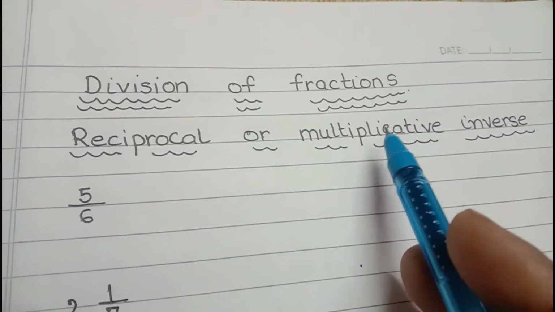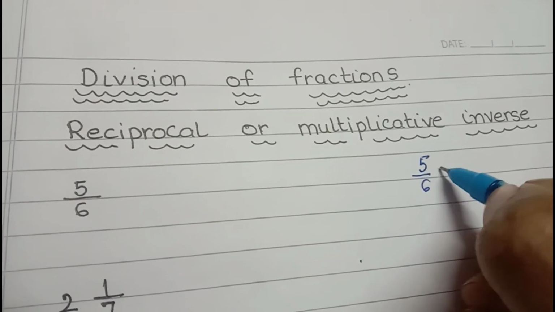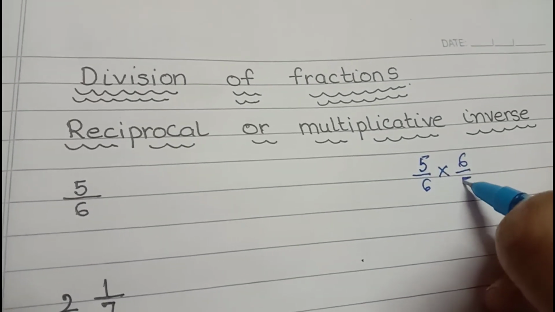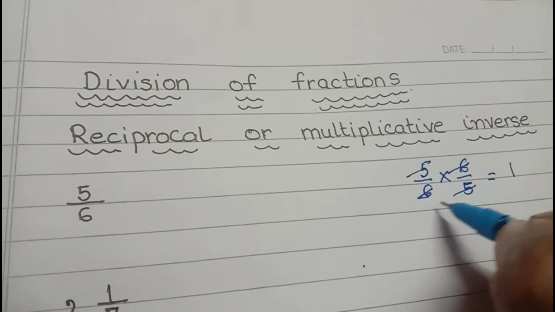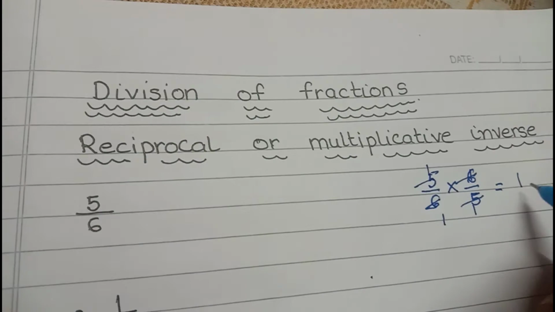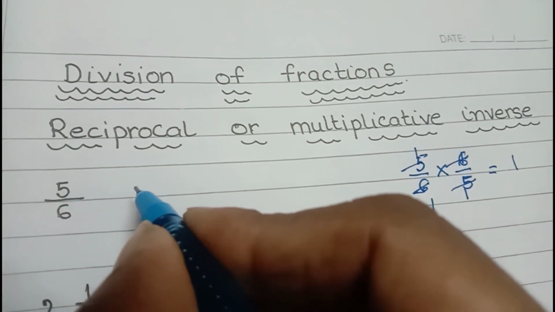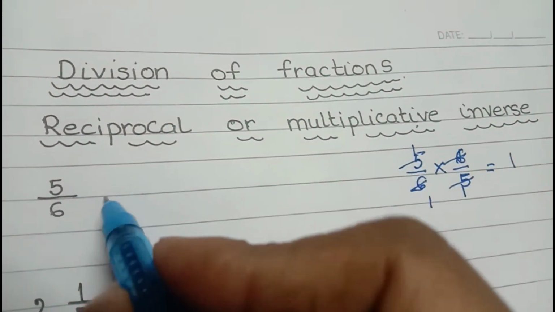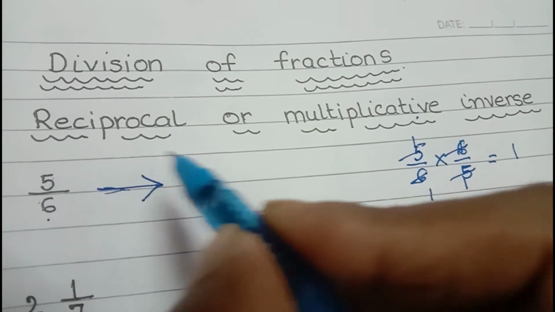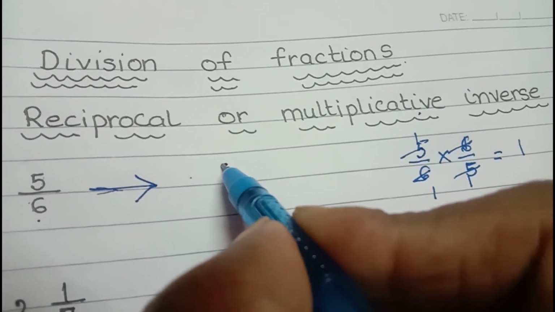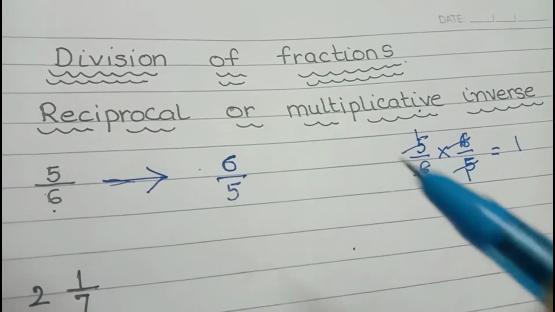So reciprocal or multiplicative inverse is what? When you multiply a fraction with a fraction and the answer is coming 1, then they both are called inverse of each other. You know, in simple language, what is it? The reciprocal or multiplicative inverse of a fraction is just an inverse of the fraction, means उल्टा पुल्टा कर देंगे फ्रैक्शन को. जो आपका 5/6 है उसको अपसाइड डाउन करके 6/5 कर देंगे.